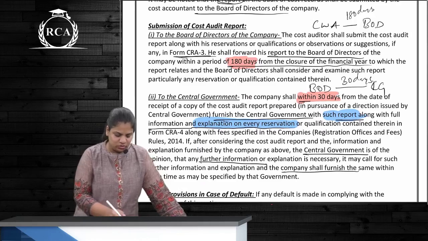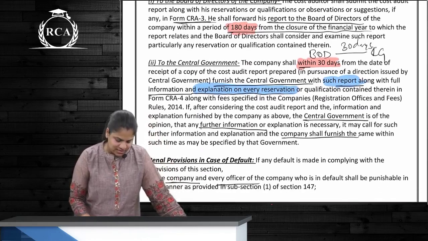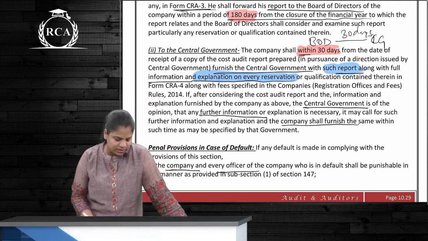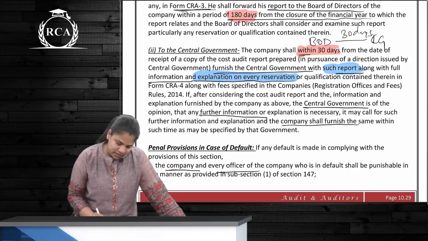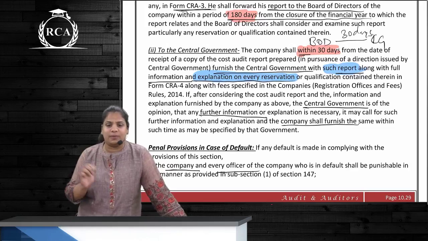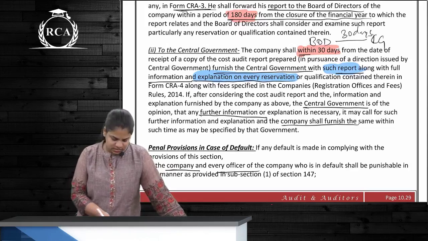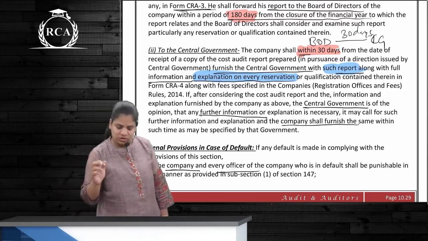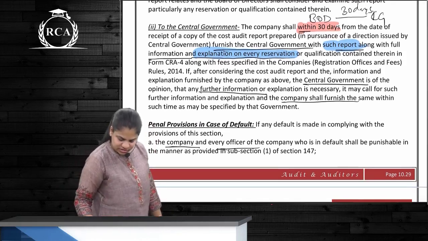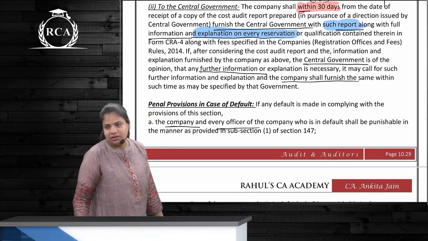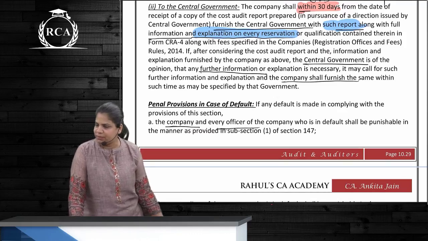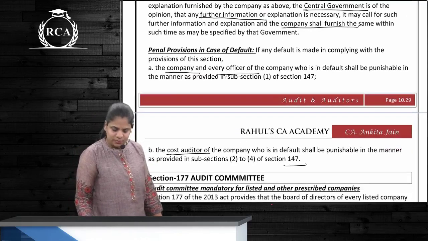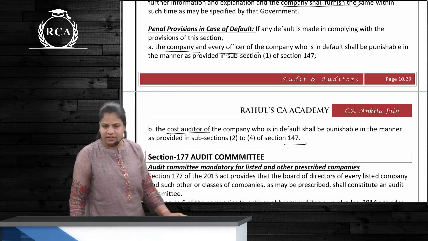Submission of cost audit report to the board within how many days? Within 180 days. Agar kuch bhi explanation, sorry, what is it? If there is any reservation, it should also be given to the CG within how many days? Within 30 days along with the board ka explanation. Yes or no? See this point, you'll be able to recollect. Yes, such report along with full information and explanation on every reservation has to be given to CG. Correct? Can CG ask for any further information? Yes, and where CG is asking for further information, company has to furnish the same information. Correct? And agar kuch bhi default hua, the same 147 is applicable.